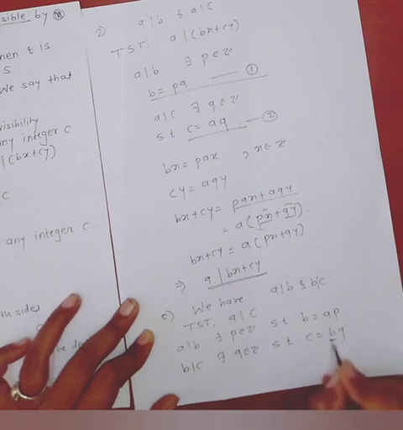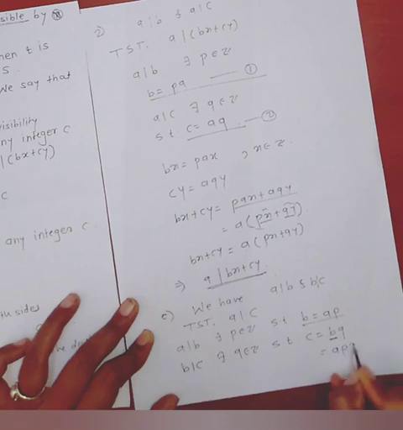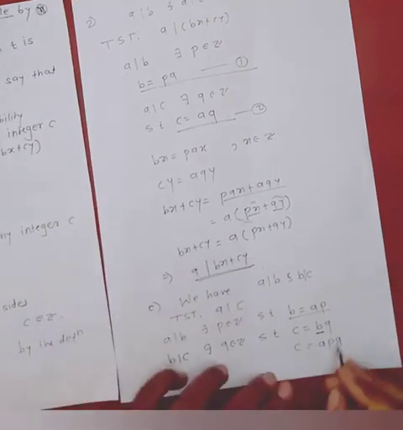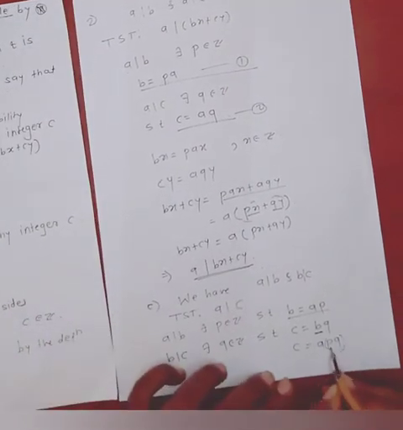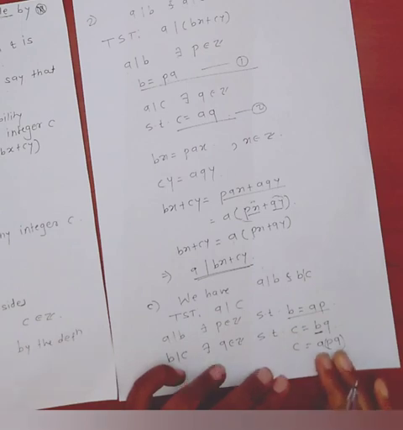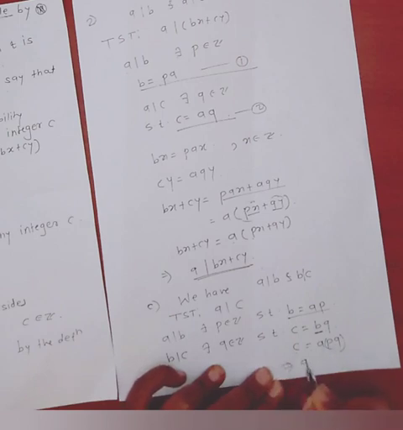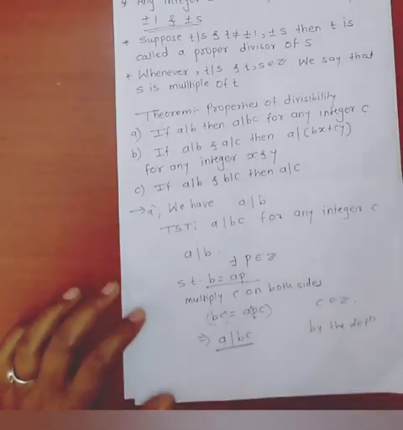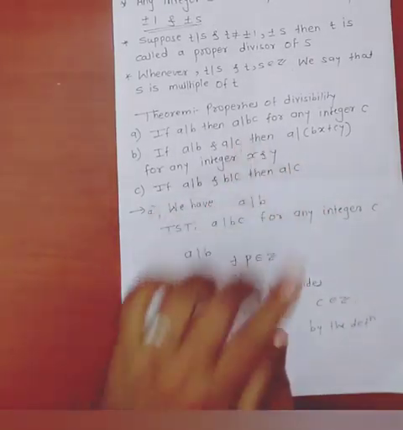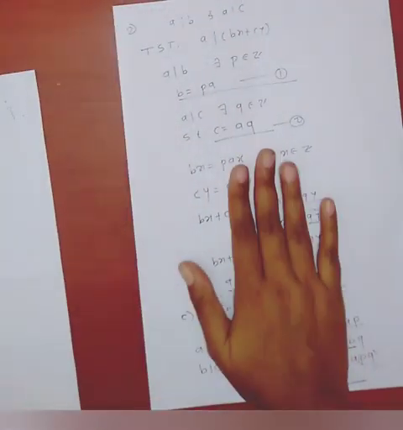Put b equal to ap, c equal to apq. p and q are integers, and the multiplication of these two integers is again an integer, which means c equal to a into pq. By definition we get a divides c. So this is the proof of the properties of divisibility.